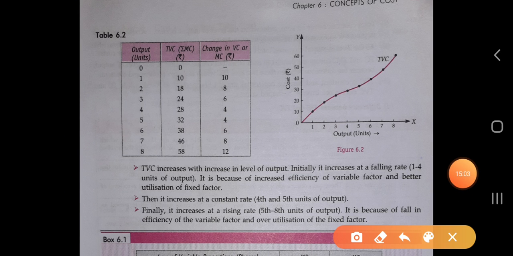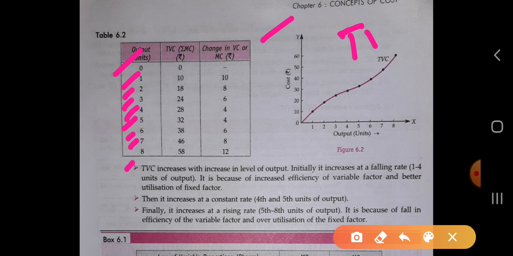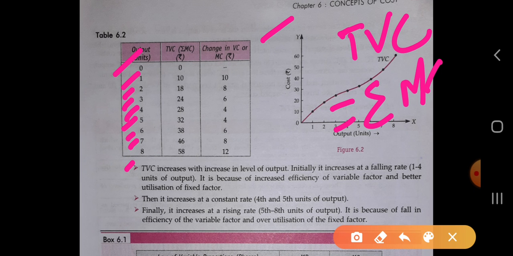So here the output is 0, 1, 2, 3, 4, 5, 6, 7, 8, and the TVC and the change in VC. Change in VC means the marginal cost. So TVC is the summation of MC. MC means marginal cost.